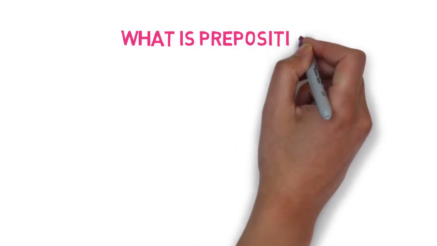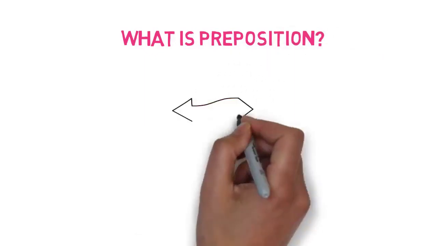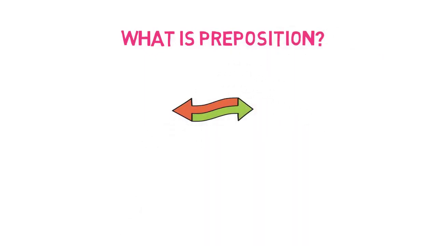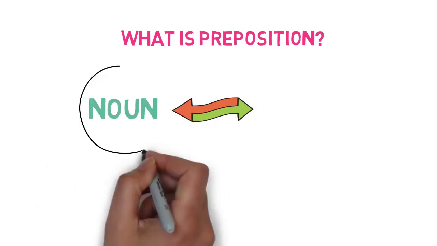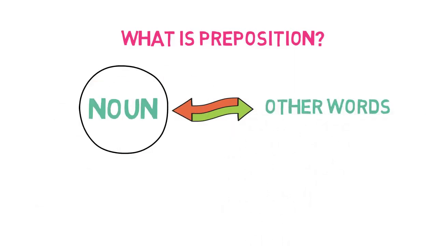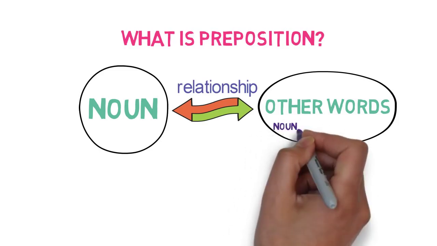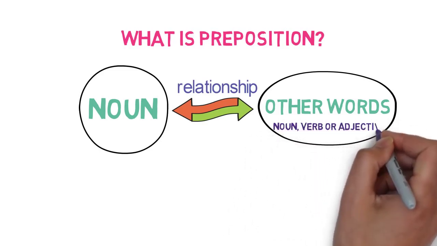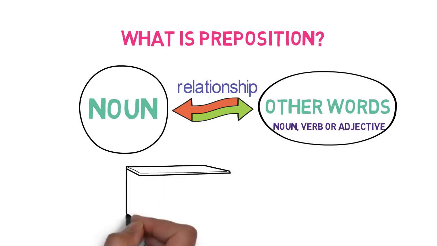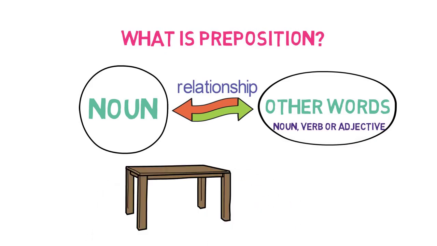What is a preposition? A preposition is a word that is used to link a noun or pronoun with other words in the sentence. Link here means they provide a relationship between the noun and other words in any sentence and thus make the sentence complete. These other words may be a noun, verb or adjective. Let's understand them with an example.